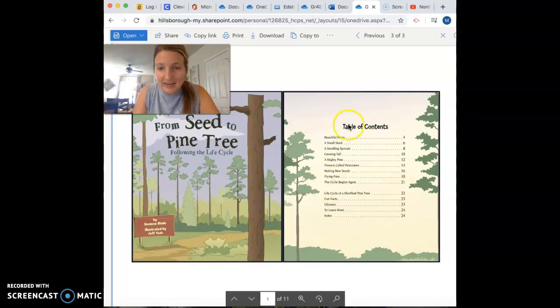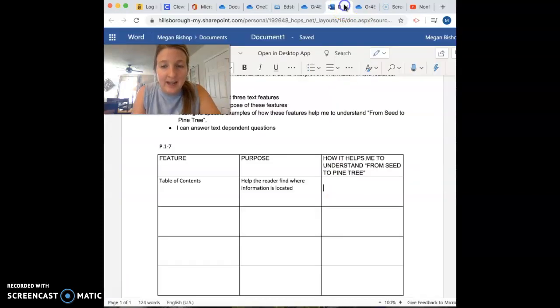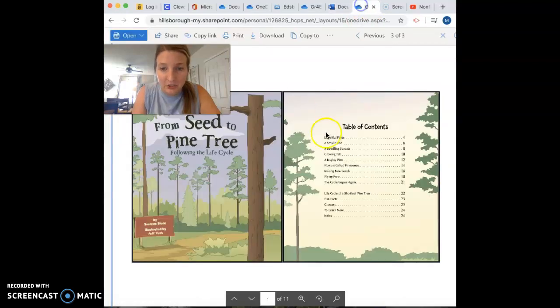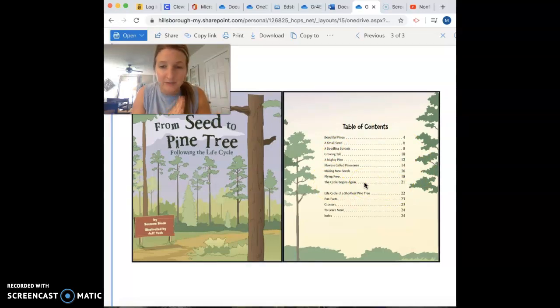So I'm going to take just one piece of learning here to add to how does it help me to understand from seed to pine tree. And I'm just going to record something interesting that I learned just from the table of contents. We can always learn from text features. So flowers called pine cones.